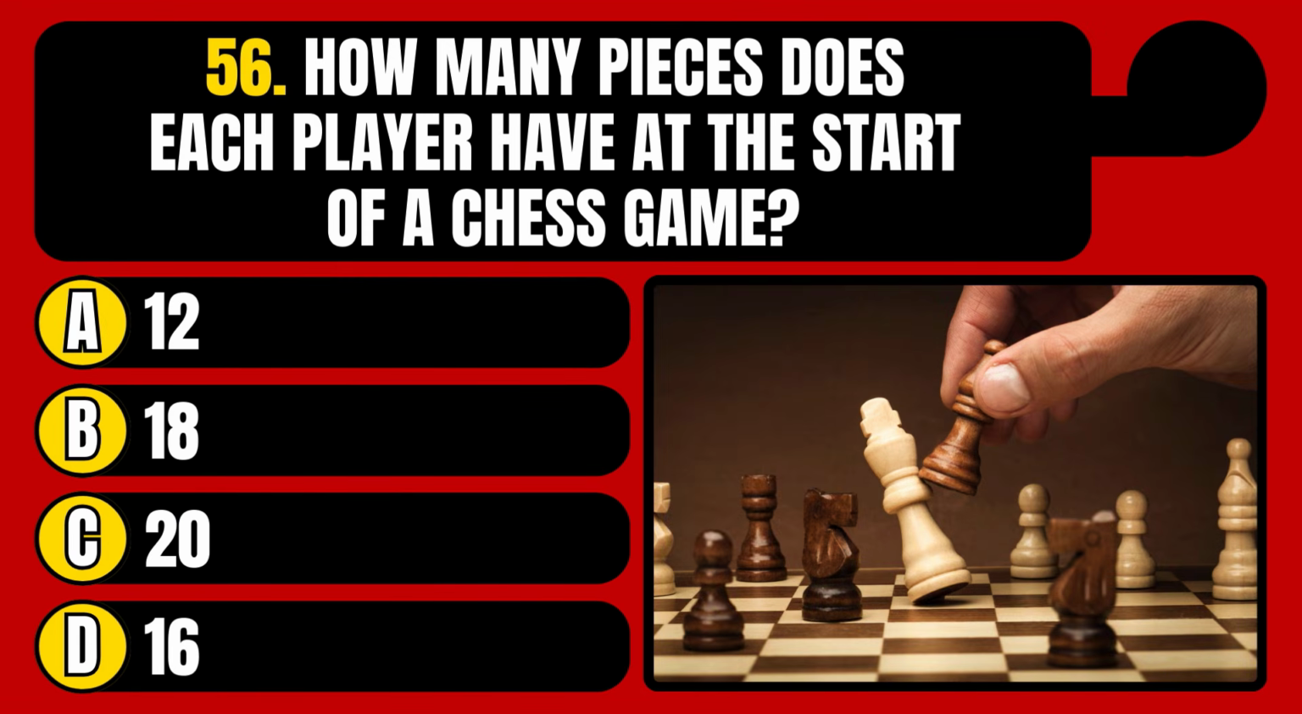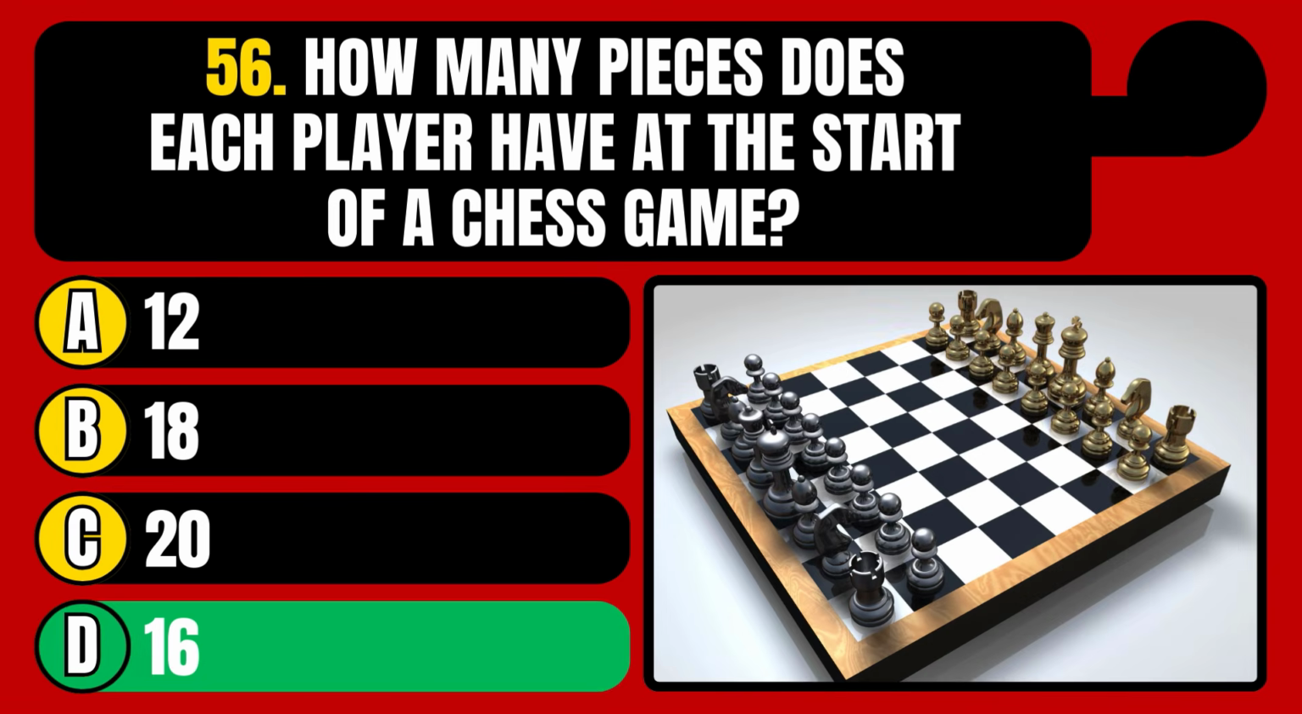How many pieces does each player have at the start of a chess game? 12, 18, 20, or 16? The correct answer is option D, 16.